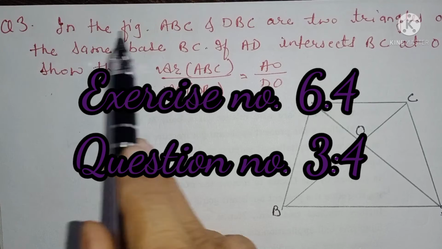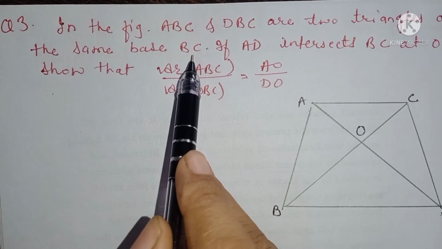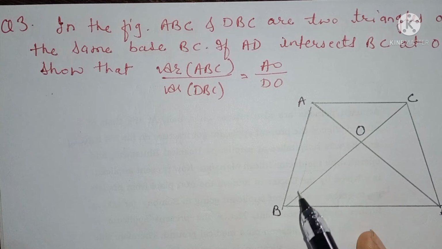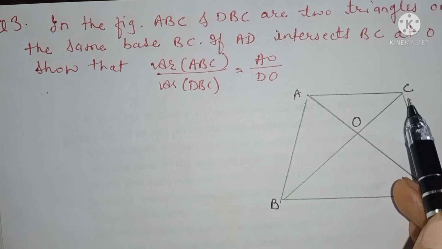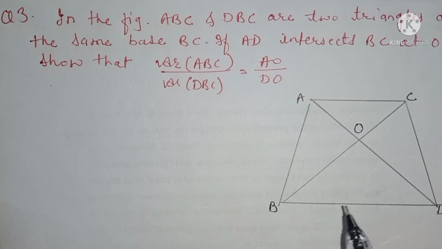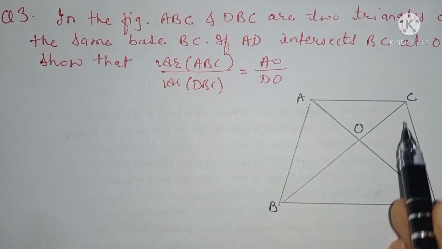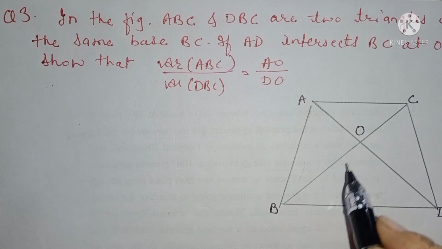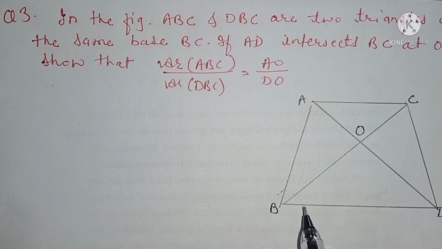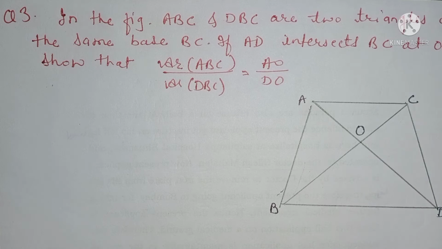Number 3. In the figure, ABC and DBC are two triangles on the same base BC. Okay. Now ABC, see this is the diagram. Triangle ABC and triangle BDC both lie on the common base BC, and AD intersects BC at O. This is AD and this is BC, which intersect each other at O. We have to show that area of triangle ABC upon area of triangle DBC is equal to AO upon DO. This is the question.